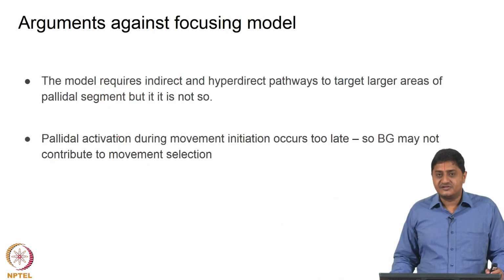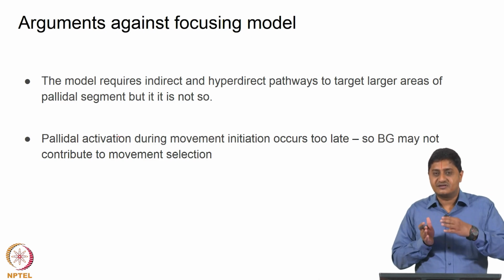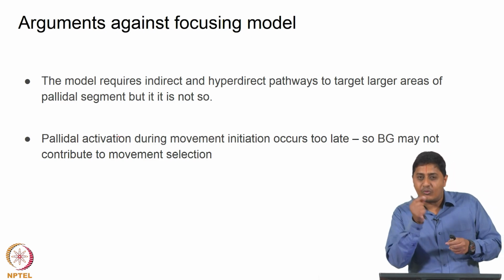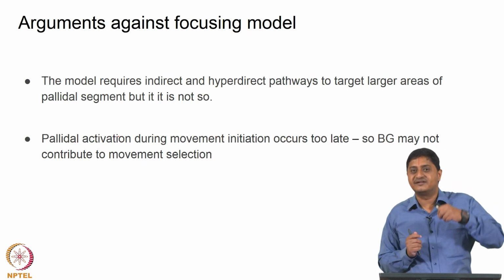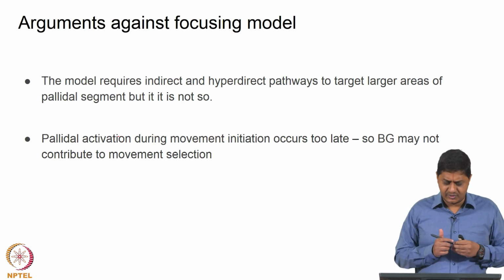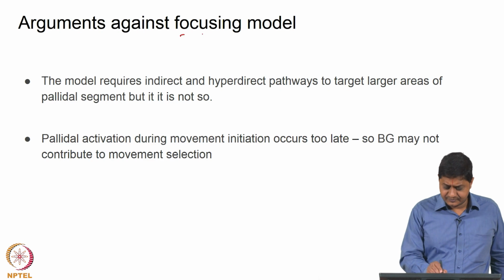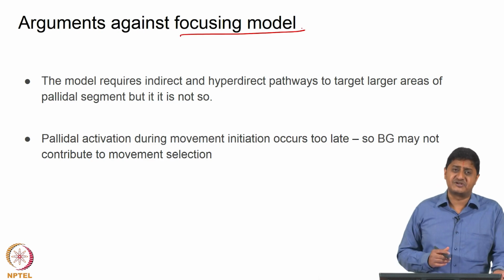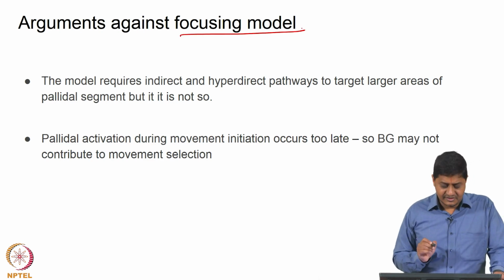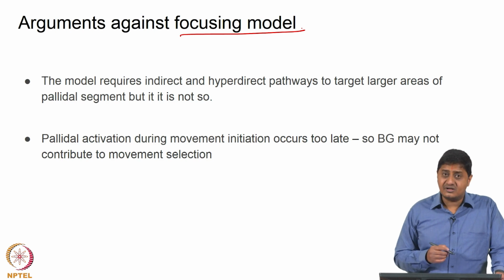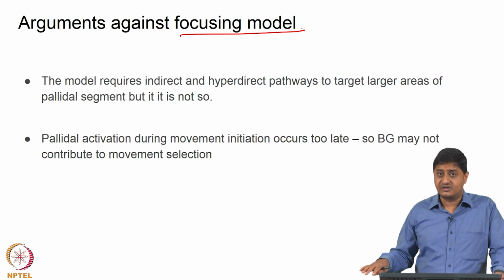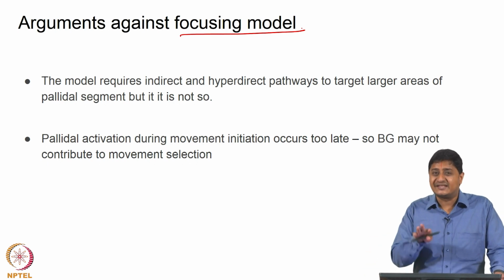So, that means essentially what the basal ganglia does is focusing. Basically it is selecting one movement in a set of movements, is the impression that we would get, like it happens in perception, for example. So, essentially this is what the focusing model would have us believe, that there are lots of movements, many of those are unwanted, they are all inhibited, and the wanted movement alone is let out like a gate.